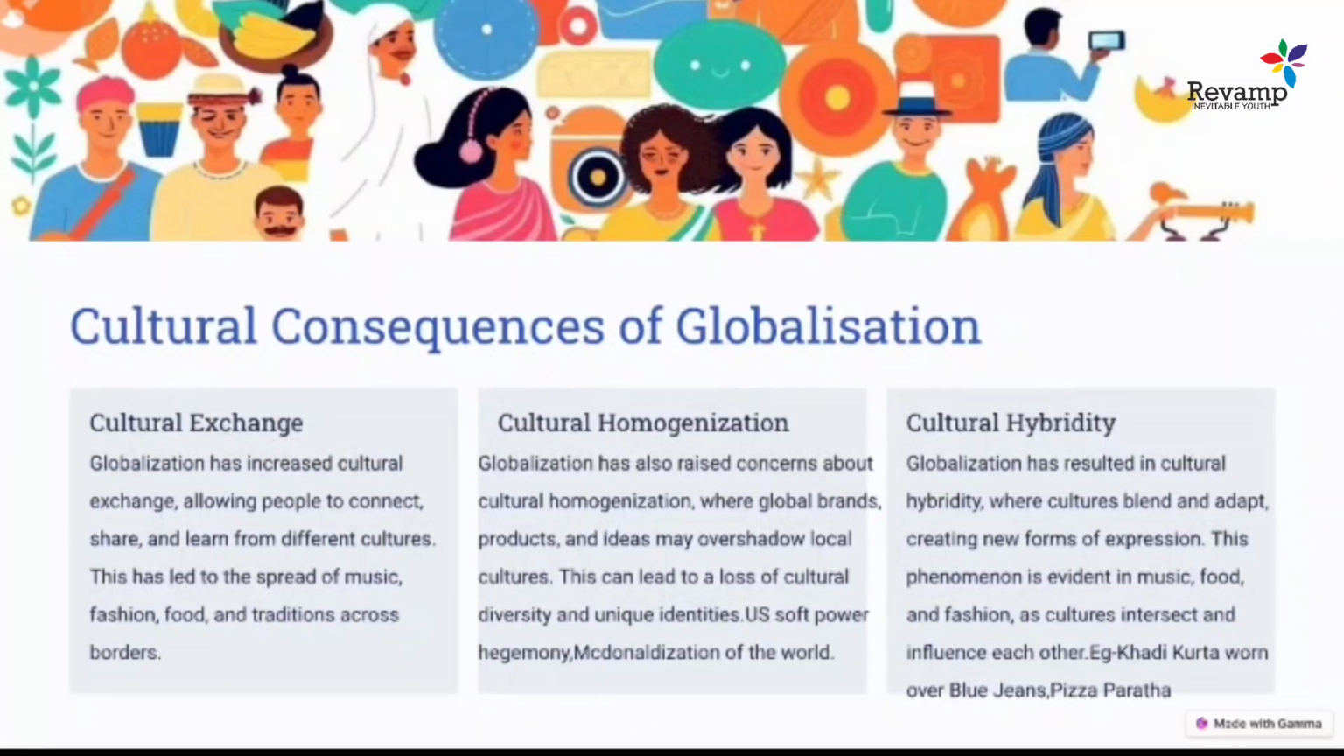Now come to the next thing, cultural consequences of globalization. These cultural consequences of globalization are impacting India a lot. You can see around yourself how we have changed with the coming of globalization. The first thing that happened after globalization is that it led to cultural exchange between countries. It increased the cultural exchange, like people connecting, sharing, and learning from different countries.